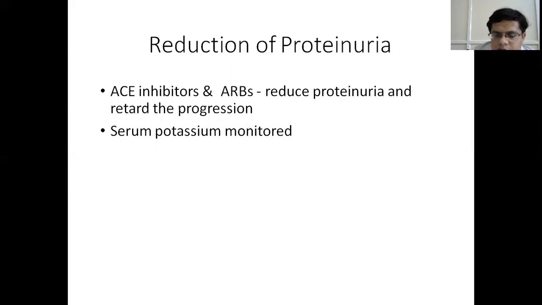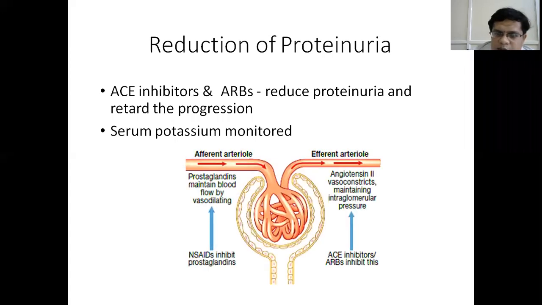So how do you reduce the proteinuria? As I have already said, ACE inhibitors and ARBs are used to reduce the proteinuria and retard the progression of the disease. So we have to monitor serum potassium levels.